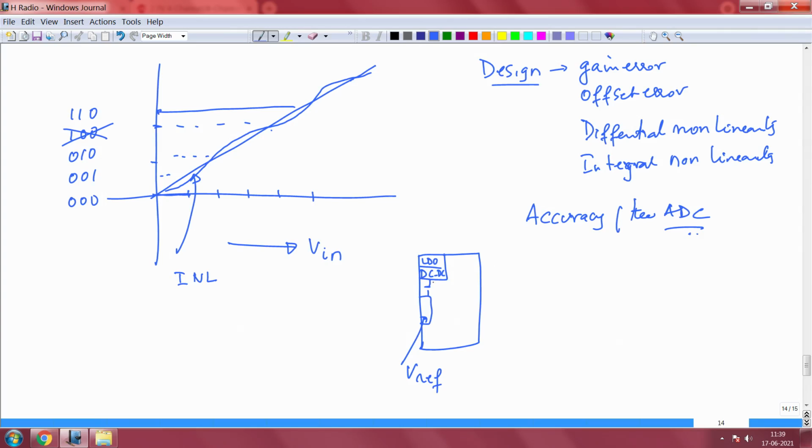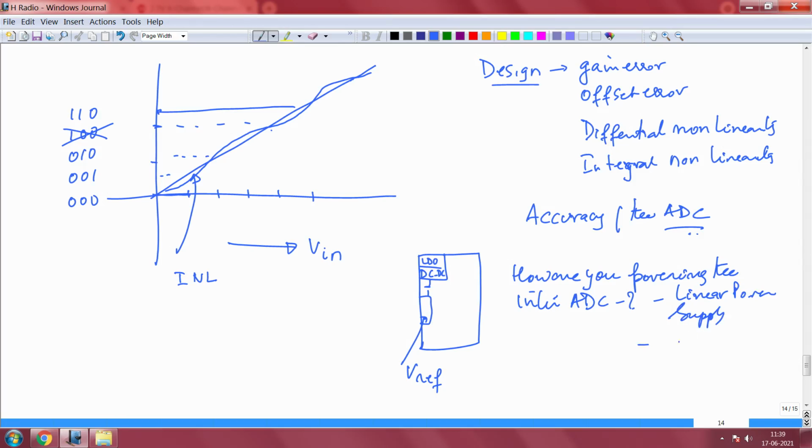So you have to be careful on how you are powering the internal ADC. Is it through a linear power supply or is it through a switching power supply?